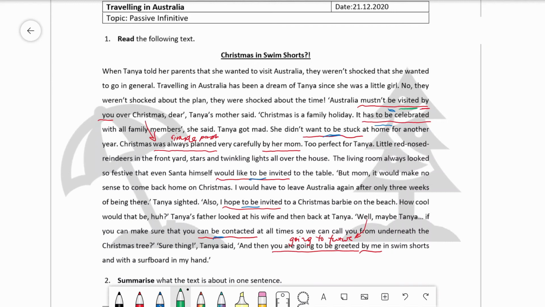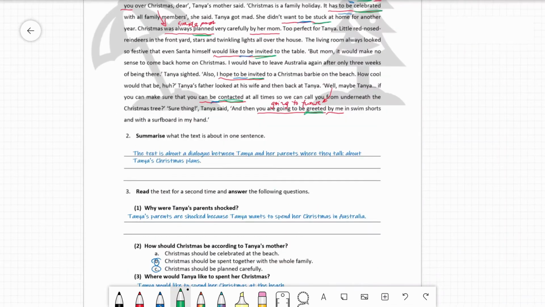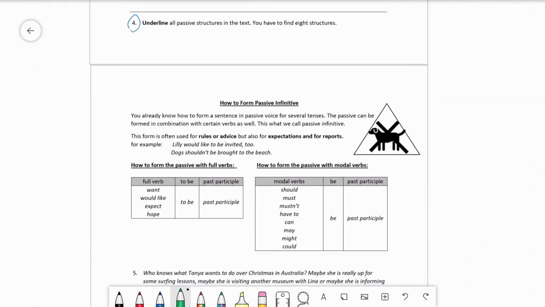So here we have visited, celebrated, stuck, invited, another invited, and contacted. And of course, in the tenses that you know, we also have our past participle. Okay, so as you can see, some of the sentences use be and some of them use to be. And if you use be or to be depends on the verb that stands in front of us. So turn over your worksheet and take a look at the back of the worksheet.